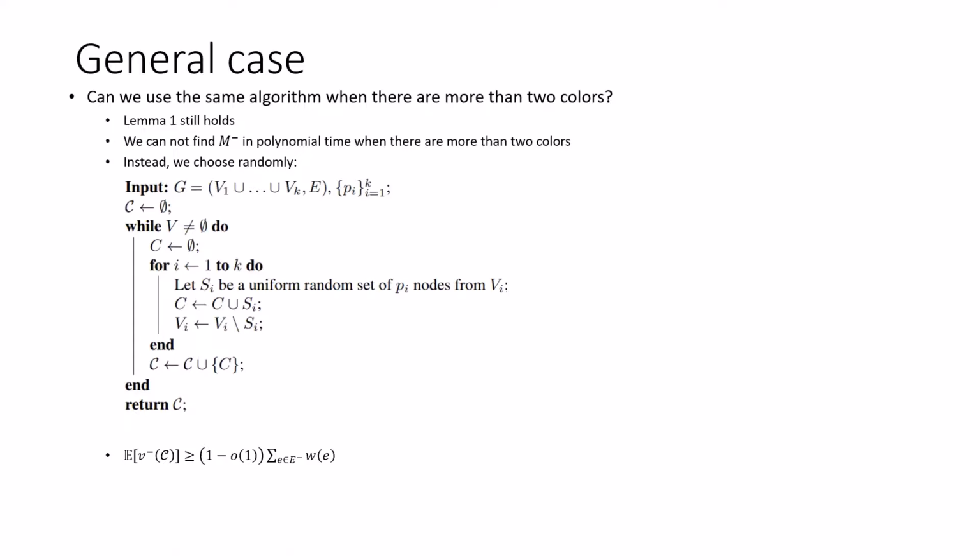So one can show that the mean value of such a random clustering is almost the total weight of minus edges in the graph. There's a small loss of little o of 1, and that's if we assume that the sum of the pi's is little o of n, which is a really reasonable assumption.